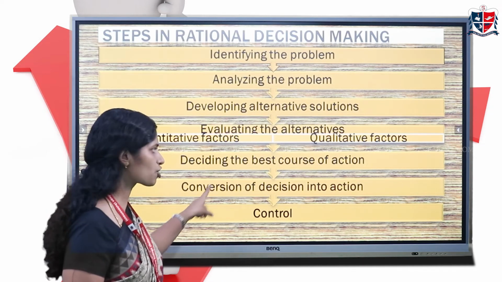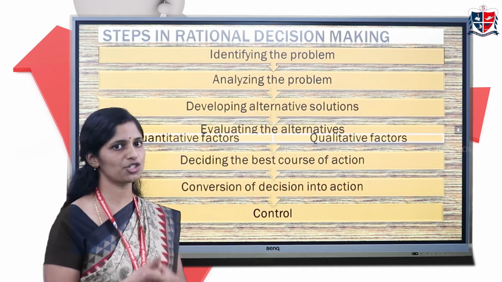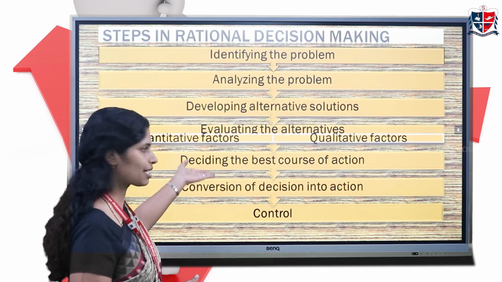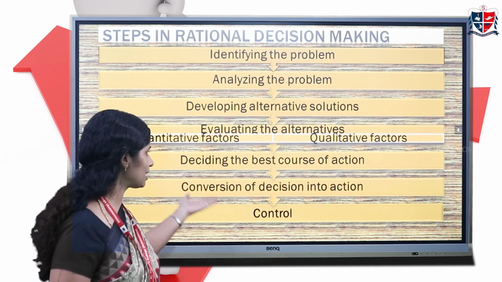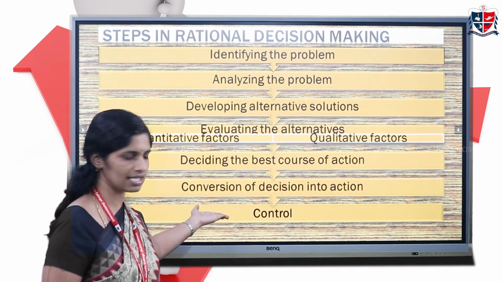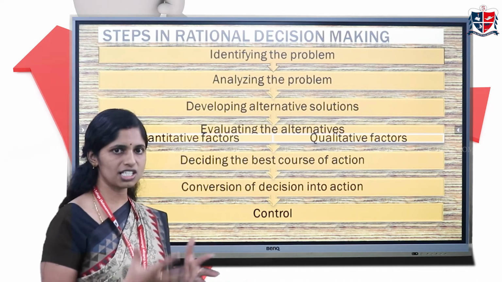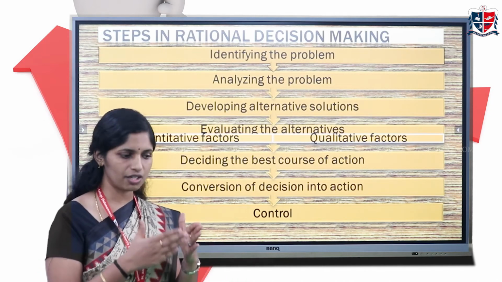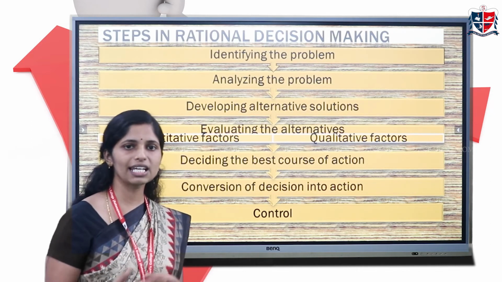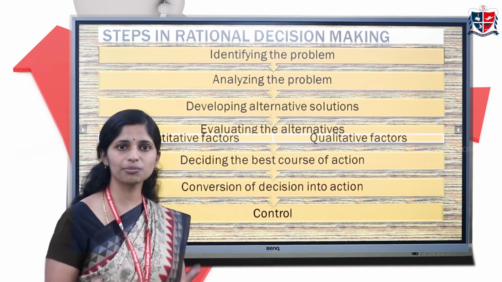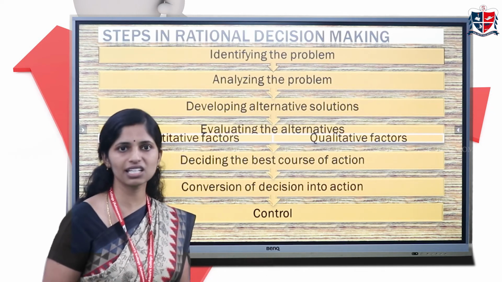And next is conversion of decision into action. This is the stage in which the actual implementation of the decision takes place. So till this step, we were deciding which particular course of action we are going to take, and that has to be implemented. That is the conversion of decision into action. So in this step, in an organization, we communicate the decision to the employees, we allocate the resources, and we give them the responsibility and see to it that they implement the decision.